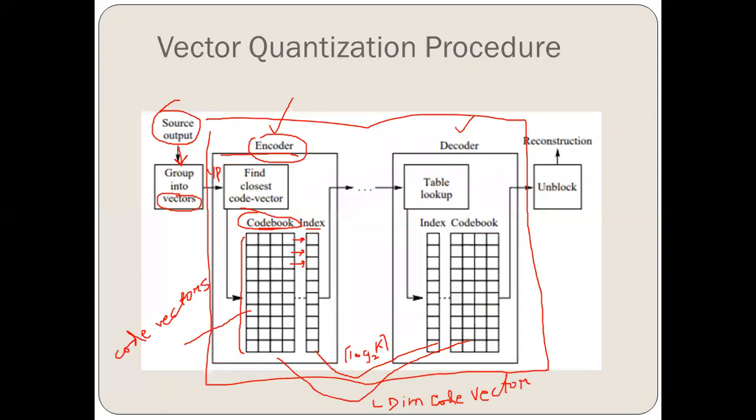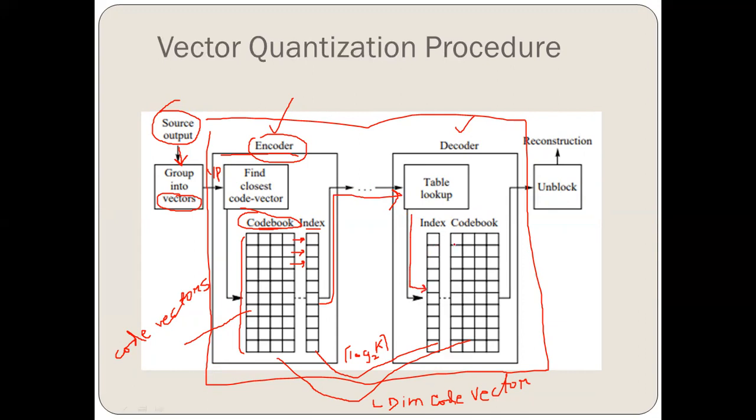Now what happens when we find the closest match for the code vector to the input of the encoder? It just transmits the binary index to the decoder, and the decoder already has the same code book as the encoder end. So it is now easier. We have transmitted the binary index at the decoder level.